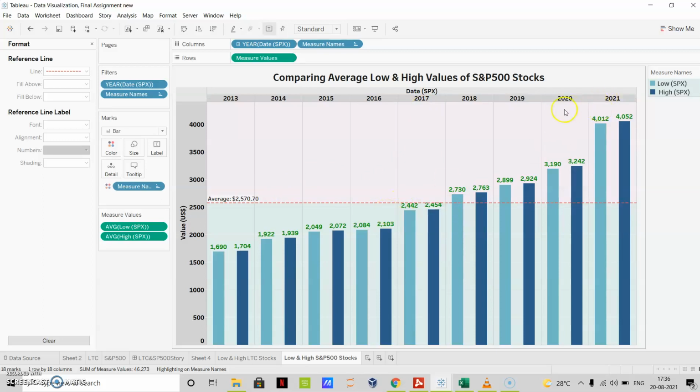As we can see that the low value was $2,442 and the high average value was $2,454. Whereas in 2021, the average low value and the average high price for the stock was the highest among all the years, and the low average value is $4,012, whereas the average high value is $4,052. Thank you.